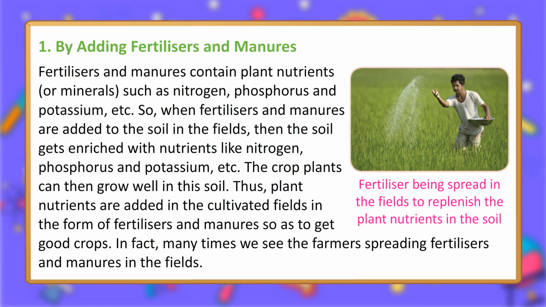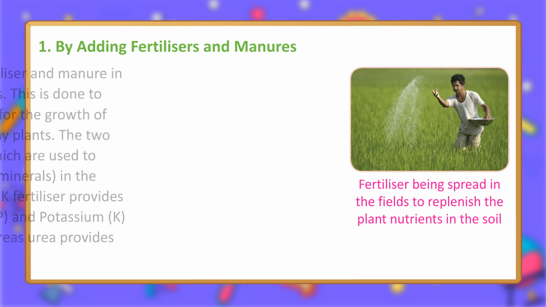So, when fertilizers and manures are added to the soil in the fields, then the soil gets enriched with nutrients like nitrogen, phosphorus and potassium, etc. The crop plants can then grow well in this soil. Thus, plant nutrients are added in the cultivated fields in the form of fertilizers and manures so as to get good crops. In fact, many times we see the farmers spreading fertilizers and manures in the fields.